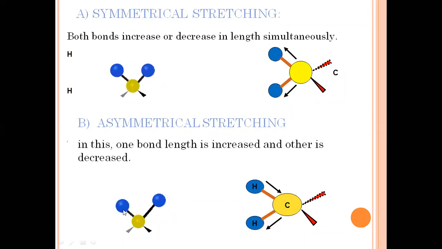You can observe this clearly. This type of stretching is known as asymmetrical stretching. So we have two types of stretching: symmetrical stretching and asymmetrical stretching.